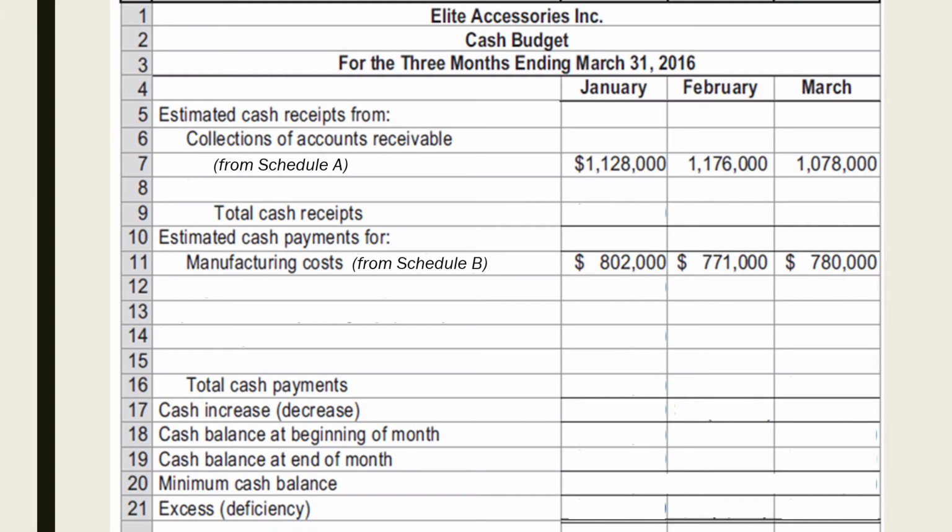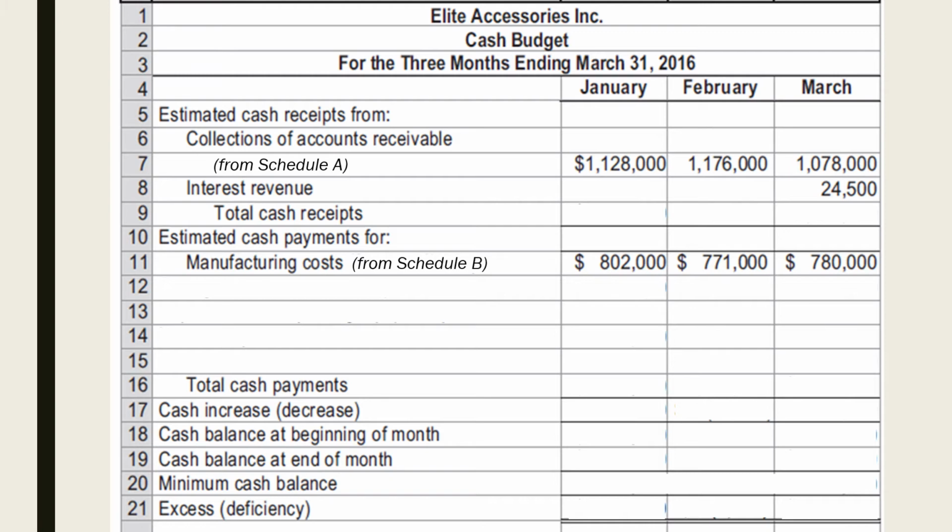Let us place the new data in the cash budget. The quarterly interest revenue expected to be received on March 21, 2016 will be placed under Estimated Cash Receipts March column. As noted earlier, there was only one cash inflow transaction in the additional data given.